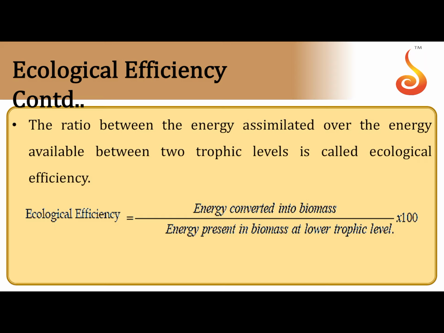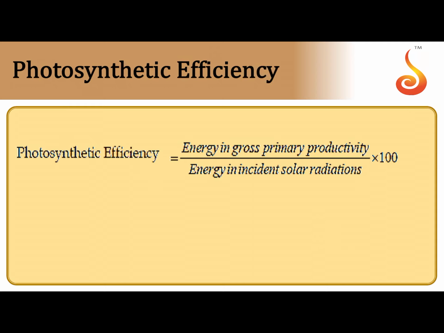Then we have to learn certain mathematical equations. If you compare the energy converted into biomass to the energy that is present in the biomass of a particular trophic level, if you calculate the percentage, you get something called the ecological efficiency.